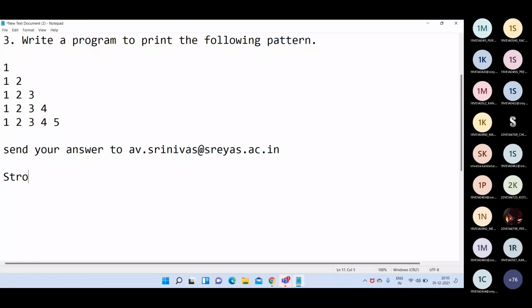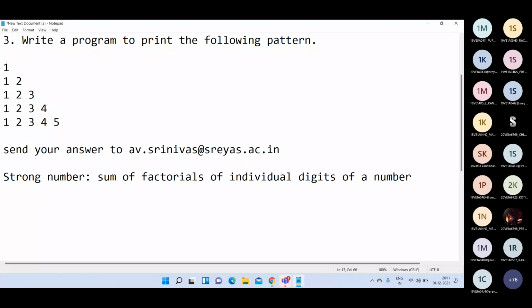Yeah. A strong number is nothing but a number where the sum of the factorials of its individual digits is the same as the number itself. That is called a strong number.